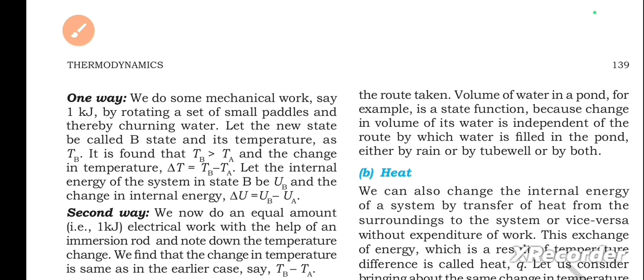Let the new state be called state B and its temperature as TB. It is found that TB is greater than TA and the change in temperature, delta T, equals TB minus TA. Let the internal energy of the system in state B be UB and the change in internal energy, delta U, equals UB minus UA.